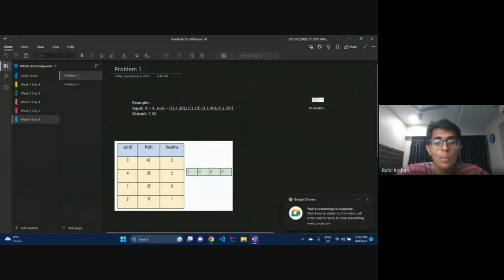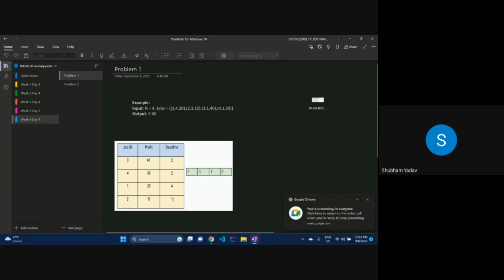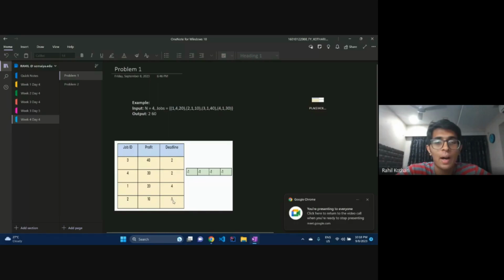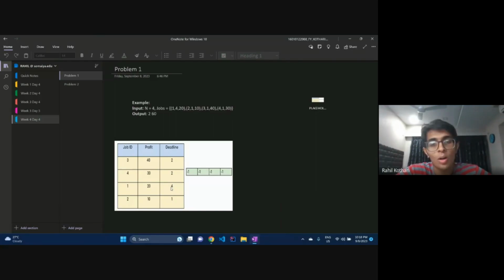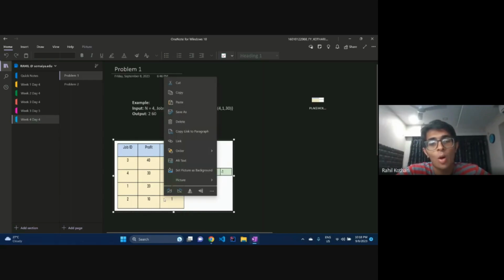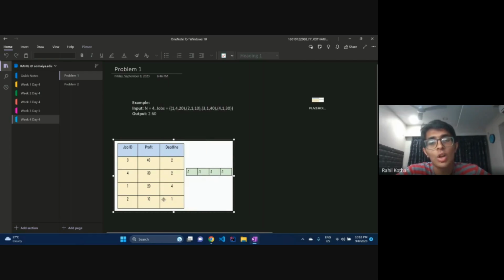Suppose I did this job on day 1, then later I wouldn't be able to do this job, right? This job has a deadline of 1 only, and this job has a deadline of 4. So might as well do the job with deadline 4 as late as possible, so the other can be done in its time. So basically we are trying to avoid collisions of deadlines. That's why we do them as late as possible, just like in real life. So I do what I described: take the highest profitable job, put it on the maximum deadline until I cannot